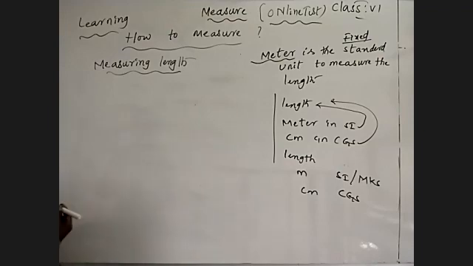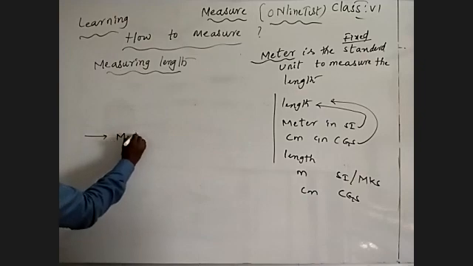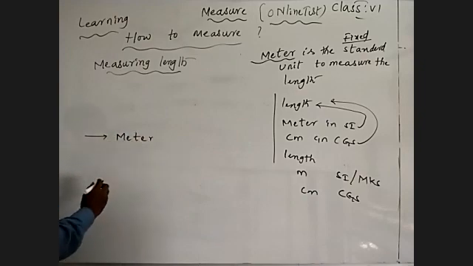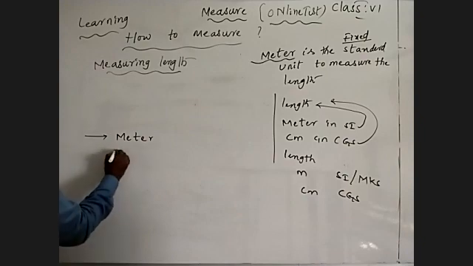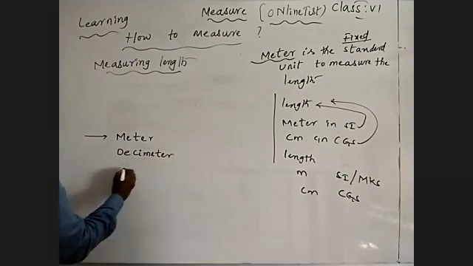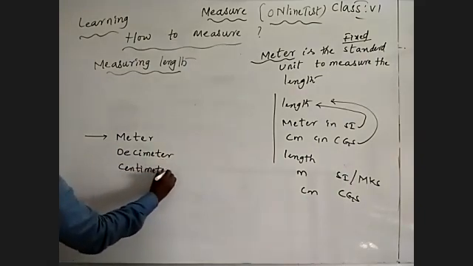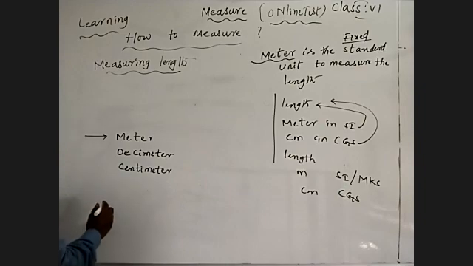Different types of measurements to measure length. Those are the standard units I am going to write for you. Meter is the standard unit to measure length, and the subunits of the meter are decimeter, centimeter, and millimeter.